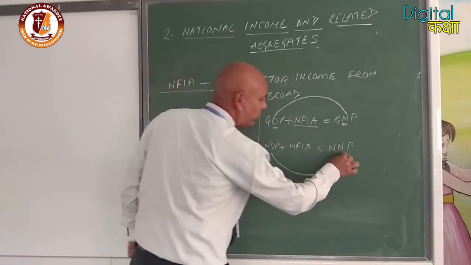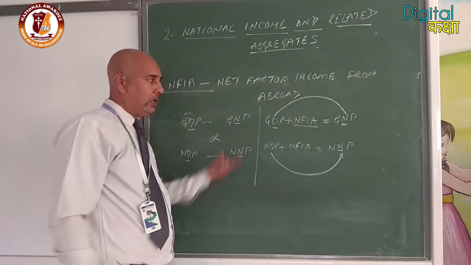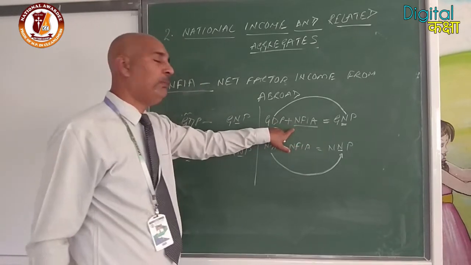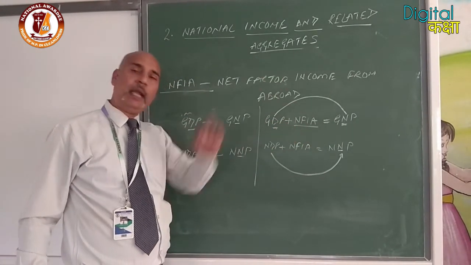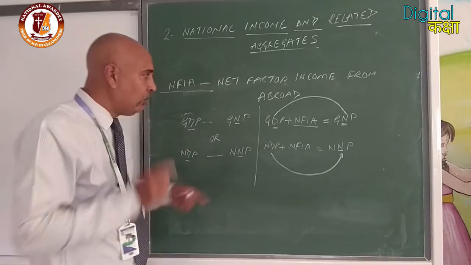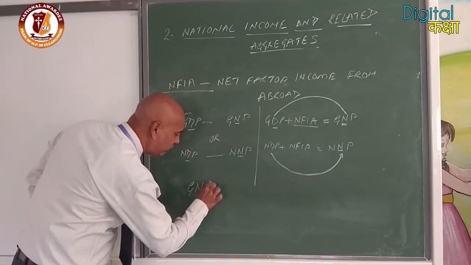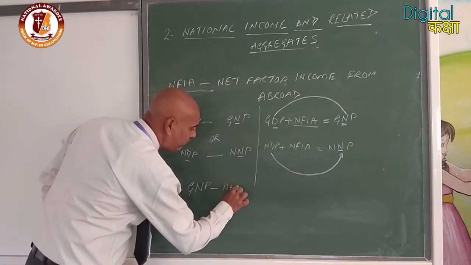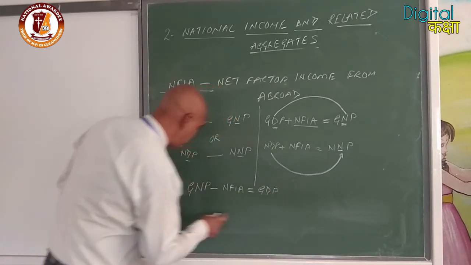Now, if you have to convert from gross national product back, it will be subtracted. If it is a positive sign, it will be subtracted. If it is a negative sign, it will be added. The sign will be interchanged. Okay. So suppose we have to convert GNP into GDP: GNP minus NFIA will be converted into GDP.